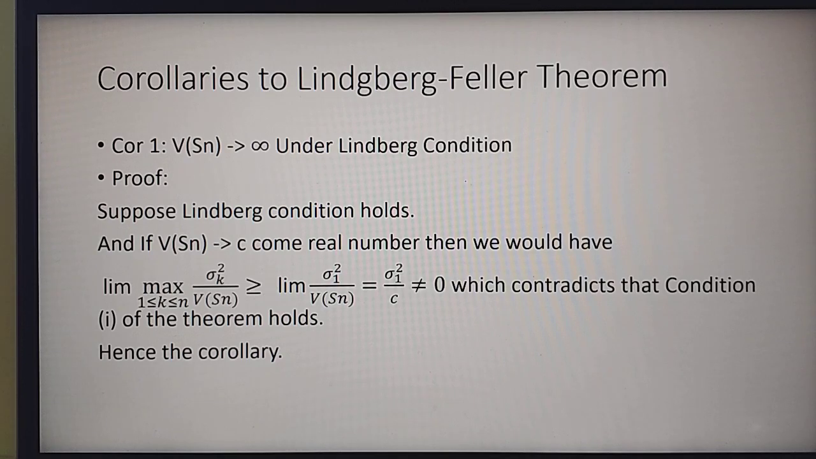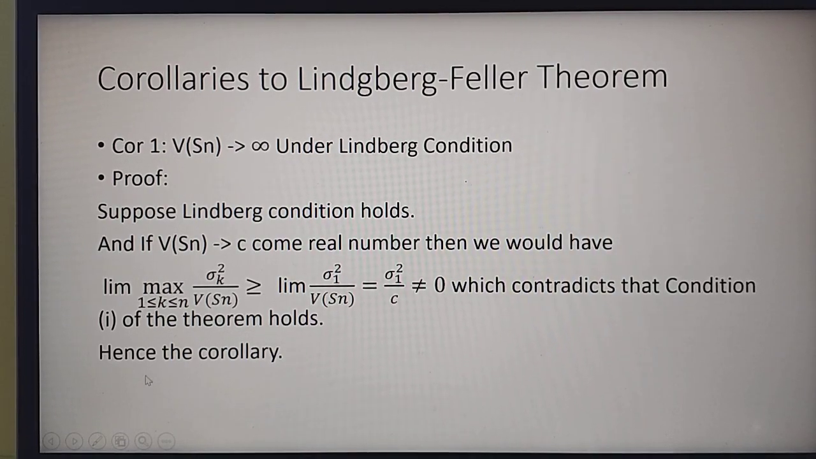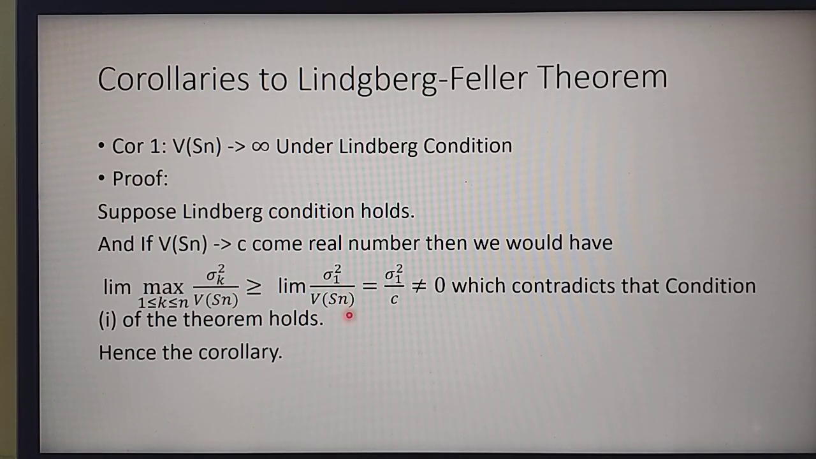Now the proof is that suppose the Lindeberg condition holds, and if the variance of Sn tends to some real number c, then we would have the limit of the maximum of sigma k square by variance Sn, maximum over k in the range 1 to n. This is greater than or equal to the limit of sigma 1 square by variance Sn, because this is the maximum one. So if we remove the maximum, then this will be larger.